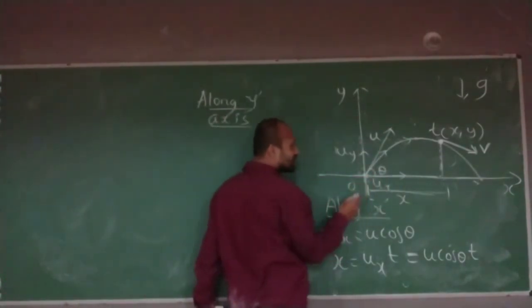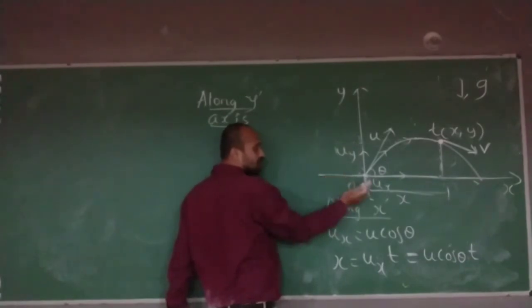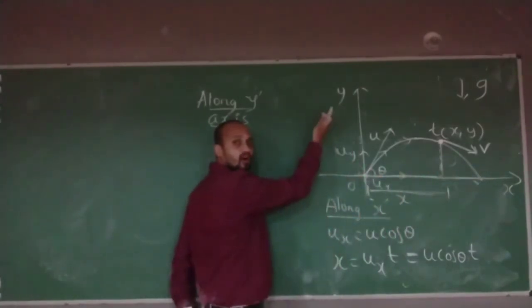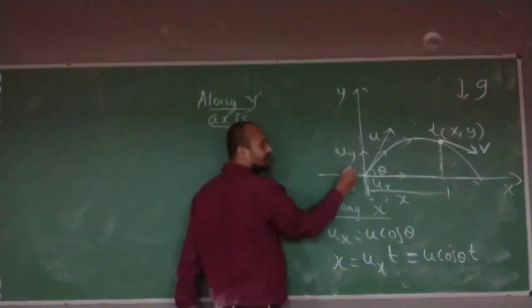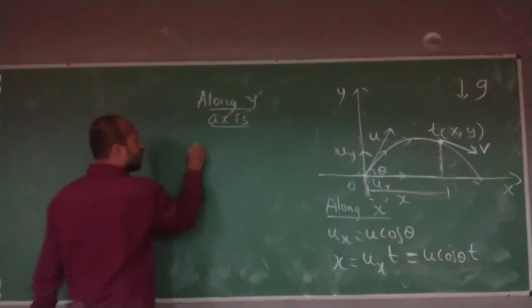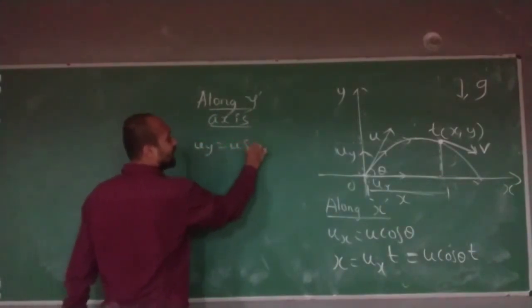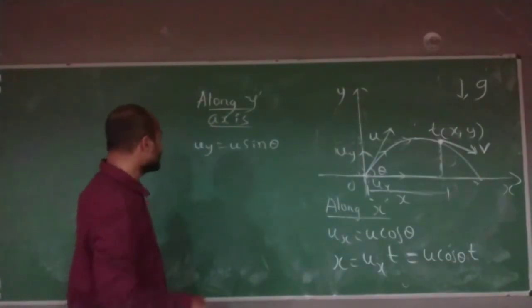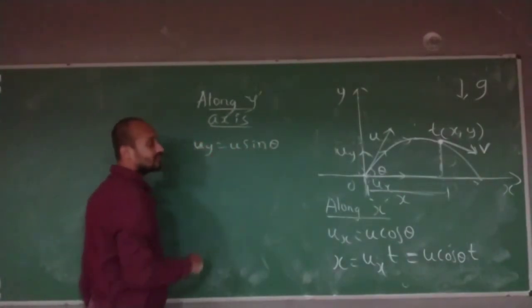Along the y-axis, if you observe the object, now forget about the x-axis. If you observe the motion along the y-axis, the object is moving with initial velocity uy. How much is uy? Uy is equal to u sin theta, from the previous diagram I have shown.